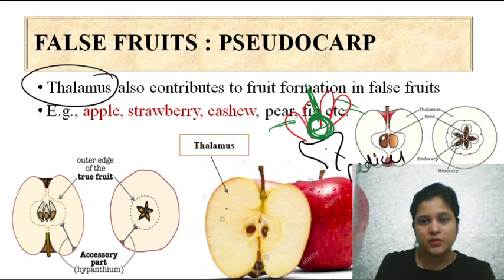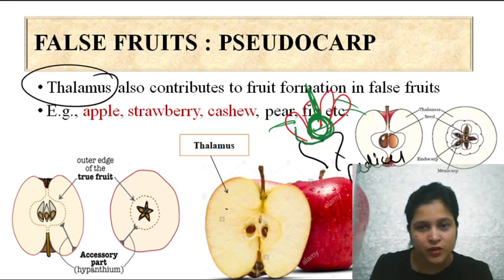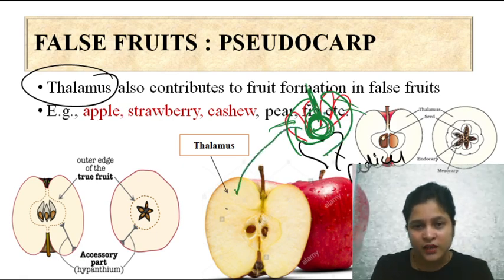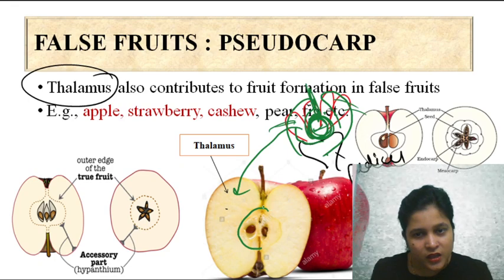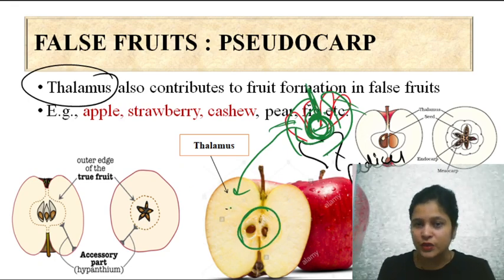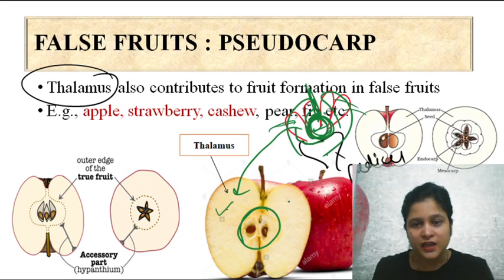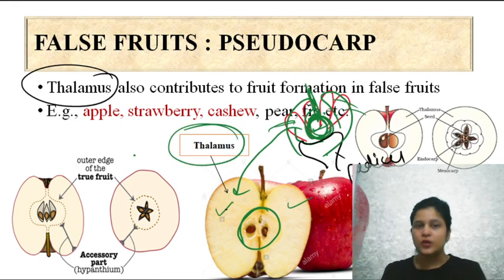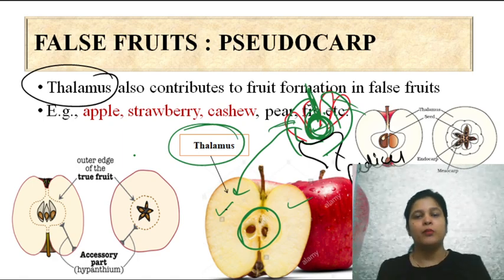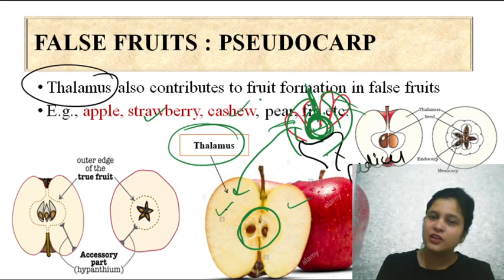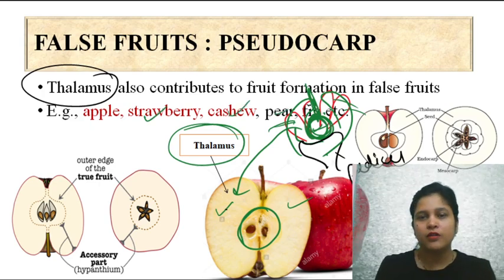In apple what happens, this thalamus will grow upwards and will encircle the ovary. And it will become like this. This one is ovary. This develops from ovary. This is true fruit. And this side one we eat, it develops from thalamus. So it is a false fruit. We eat the false portion of apple, false fruit. Likewise, strawberry, cashew, kaju, pear, fig.